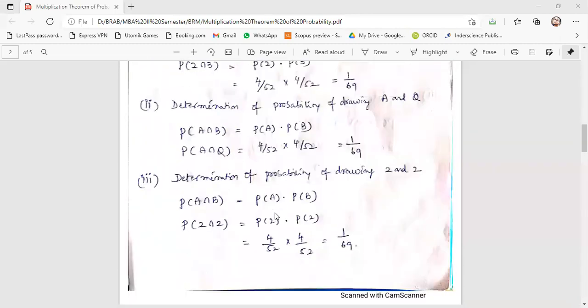Similarly, the probability of drawing 2 and 2. In the first attempt you get 2, and you replace it. In the second attempt also you get 2. That means 4 by 52 into 4 by 52, the probability of 2 into the probability of 2. How many 2 cards are there? 4, and after replacing, in the second attempt also 4. So 4 by 52 into 4 by 52 is equal to 1 by 169. This is case 1, when cards are replaced. Clear?